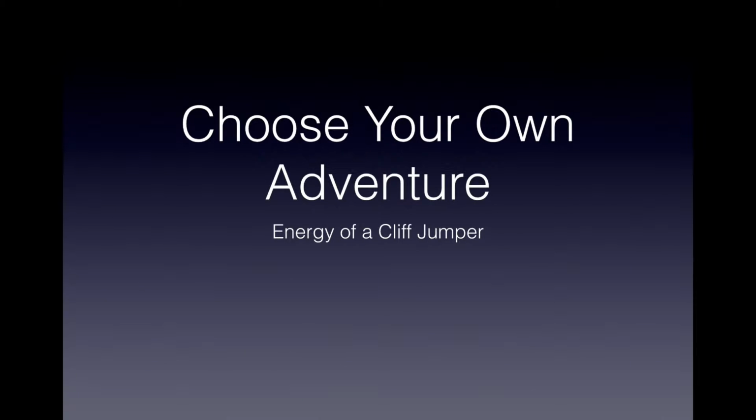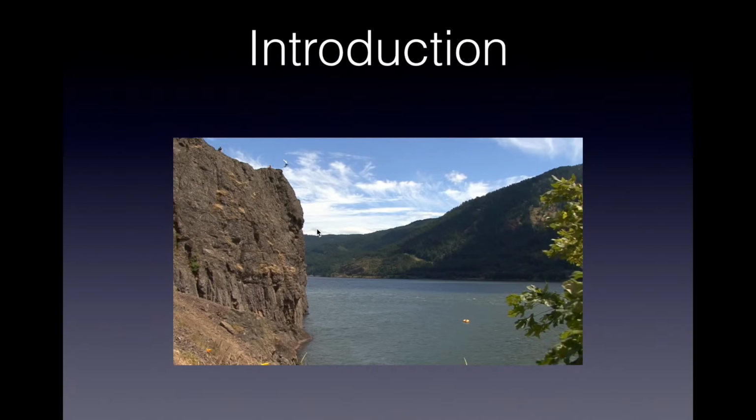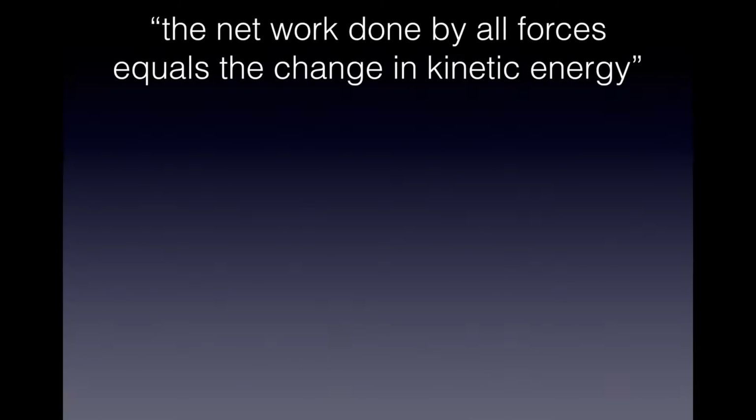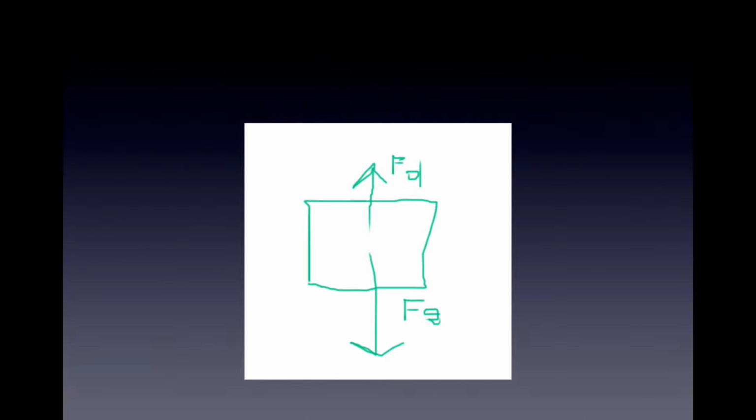In this lab, I modeled the energies and path of a cliff jumper as a point mass. The major fundamental principle I observed was the work energy principle, which basically states that the net work done by all forces equals the change in kinetic energy of an object. I am assuming that the only forces acting in this system are drag and gravity. Thus, the work done by the net force in each time step should equal the change in kinetic energy of